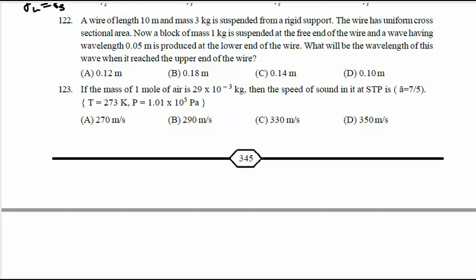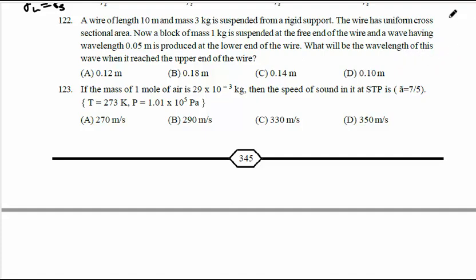Now a block of mass 1 kg is suspended at the free end of the wire, and a wave of wavelength 0.05 meter is produced at the lower end. What will be the wavelength of this wave when it reaches the upper end?